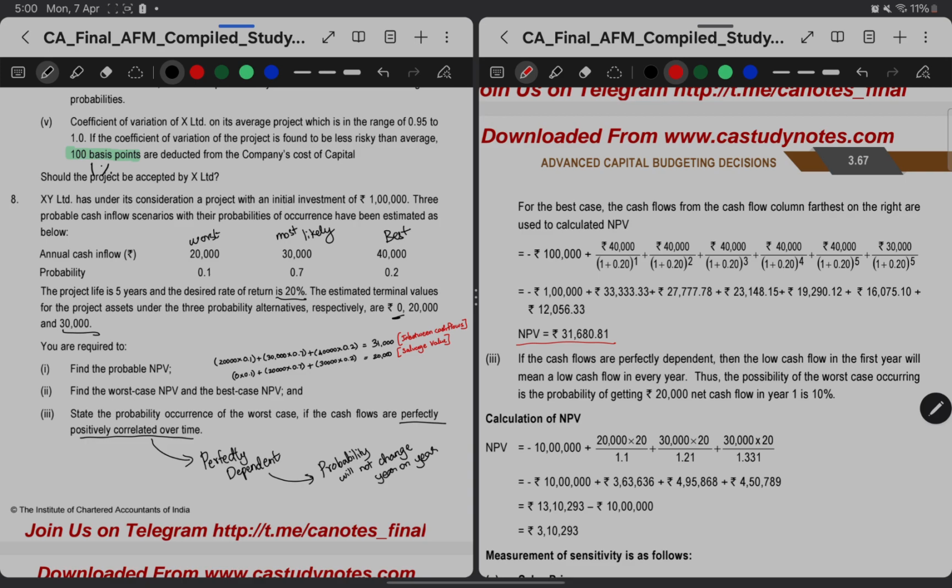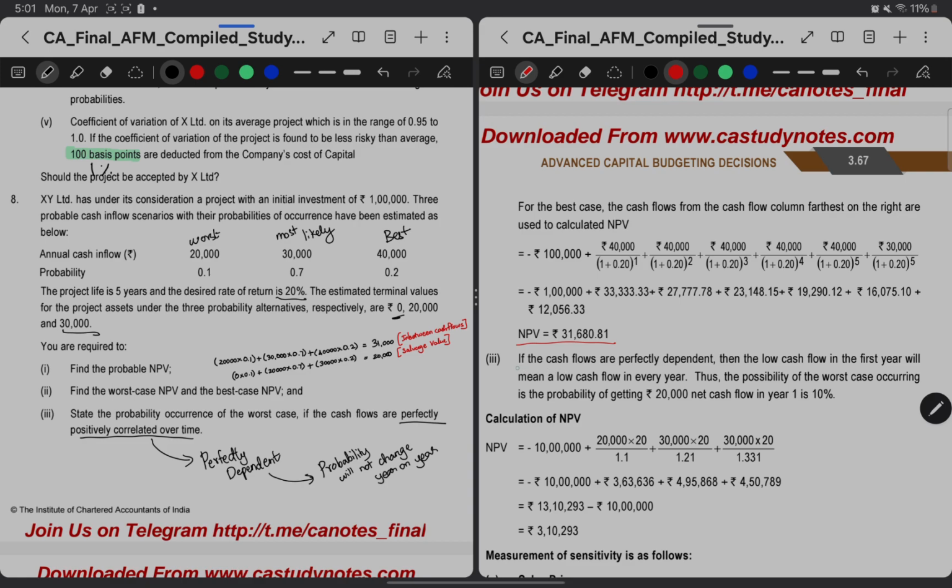So what is this perfectly positively correlated over time? It is nothing but, as in our previous questions, the perfectly dependent probability cash flows, wherein the probability will not change over time. So for the worst case scenario, the probability will remain the same throughout the project. In our case the worst case is 20,000, for which the probability is 10%. The same continues for the project life of 5 years, so it will not change.